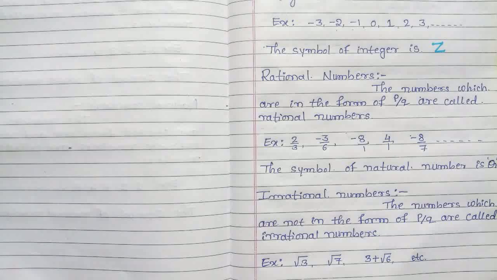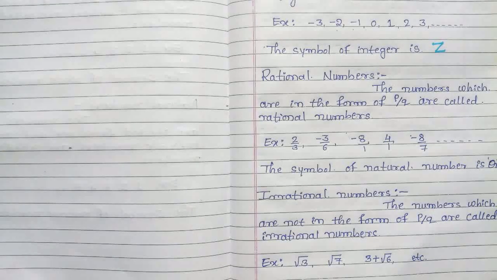The next type of number is the real number. A group of rational and irrational numbers is called real numbers.